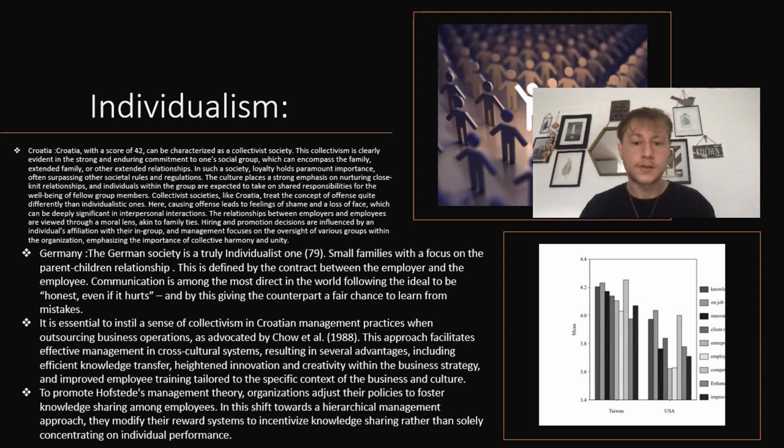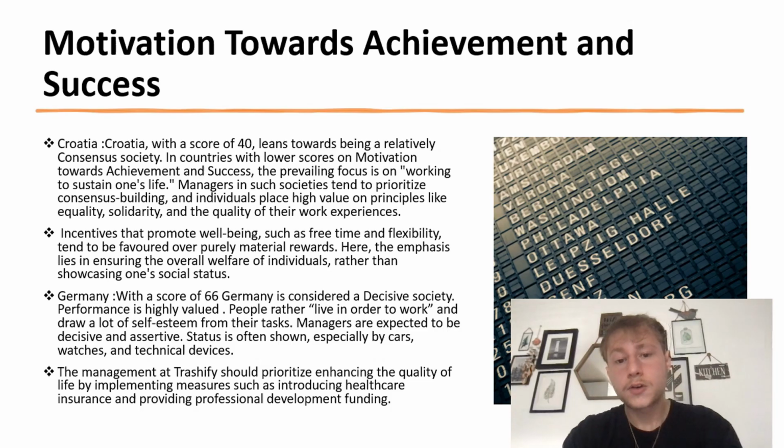To promote Hofstede's management theory, organizations adjust their policies to foster knowledge sharing among employees. In this shift towards a collectivist management approach, they modify their reward systems to incentivize knowledge sharing rather than solely concentrating on individual performance. Croatia having a score of 40 means that it leans towards being a relatively consensus society. In countries with low scores on motivation towards achievement and success, the prevailing focus is on working to sustain one's life.